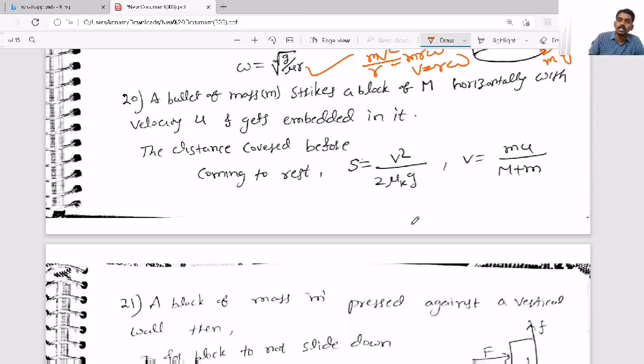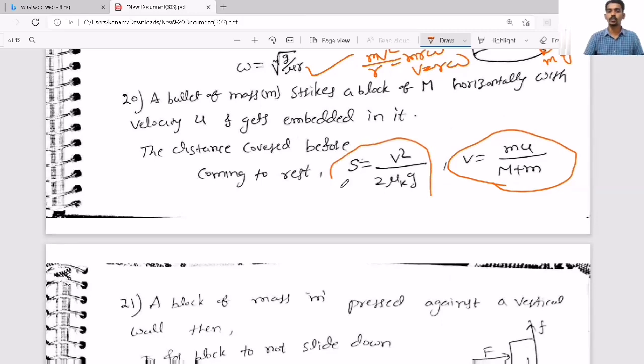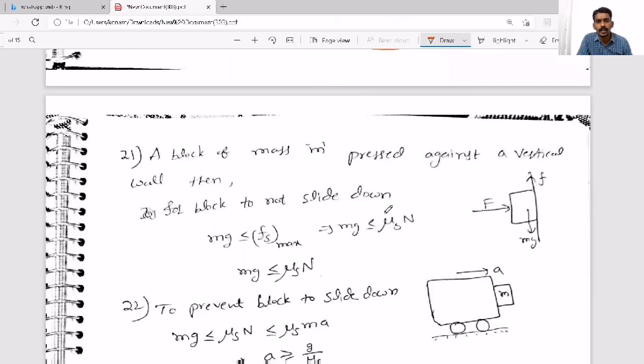So you consider the final velocity of the combined system as capital V. Then take conservation of linear momentum. Then you will get the combined mass velocity, this one. And with this velocity, it will travel some distance and come to rest, and that is called the stopping distance. That is u square by 2 mu g, that is this formula. So two concepts are combined here. These are not just points, these are all numericals. But I have given shortcut formulas for well-known or familiar situations based on which they usually ask questions.